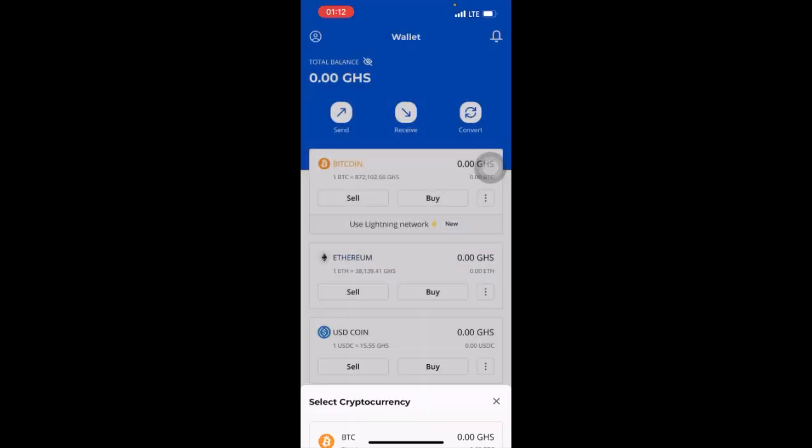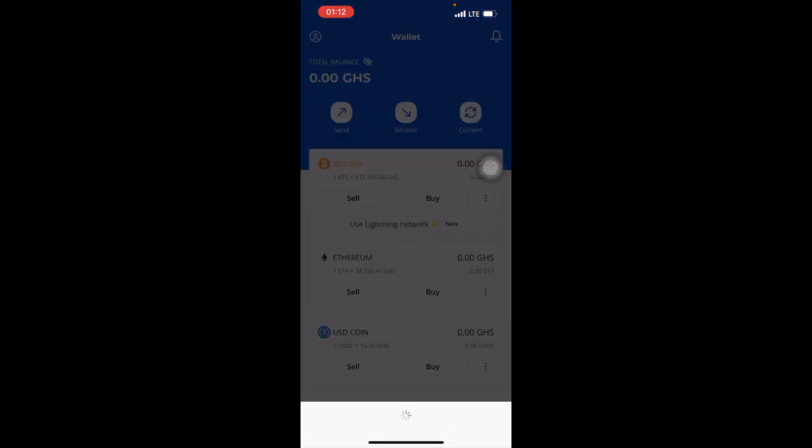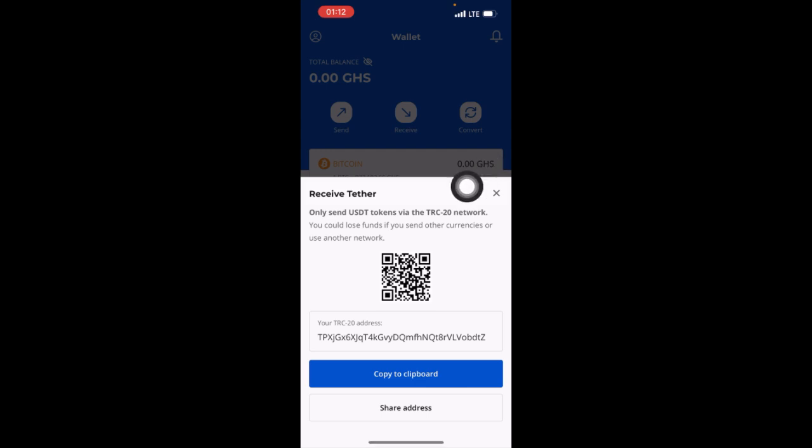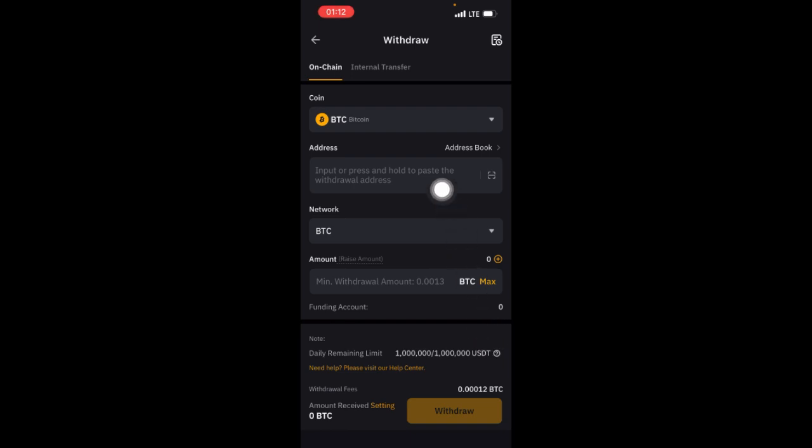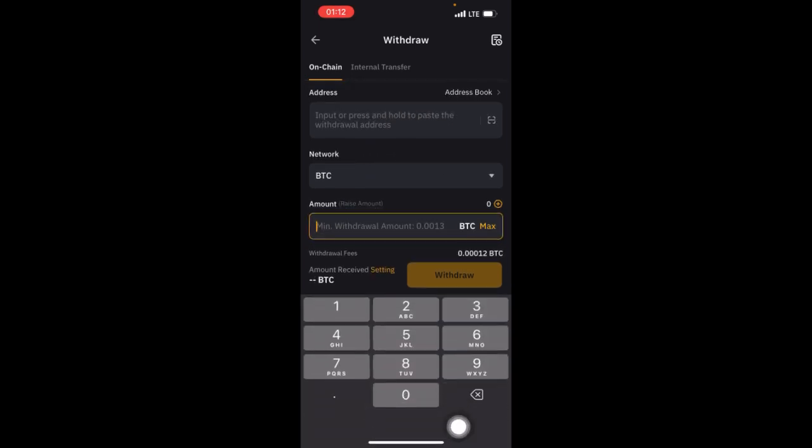It's the same. You choose one, then you choose the network, then you choose the address. You copy the address here. Then you come to the platform and paste the address over here. Enter the amount you want to withdraw. The amount I had in my account was 0.00110212. That's the amount I had, so I'll transfer this amount to Paxful.